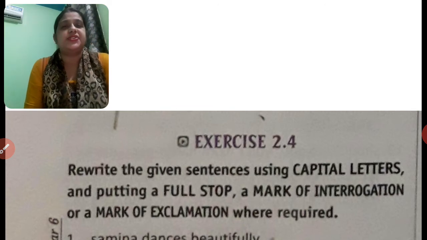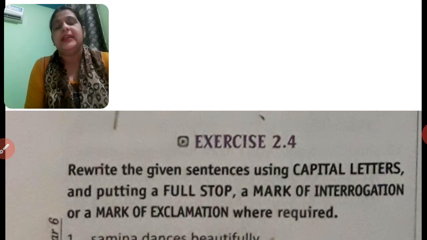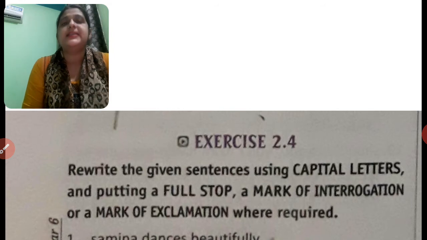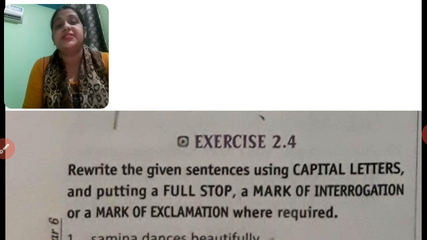Last are the exclamations, which are also called exclamatory. Exclamatory sentences are those that express our sudden strong feeling, जो हमारी sudden strong feeling को express करते हैं, जैसे wow, what a beautiful scene.